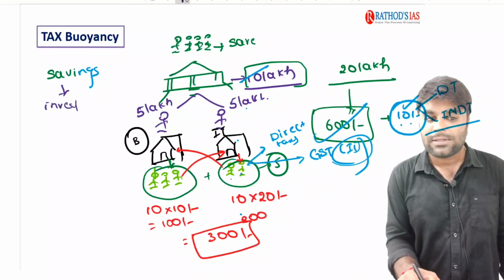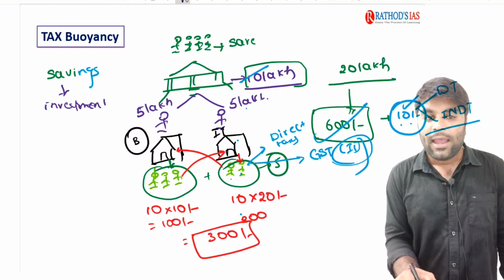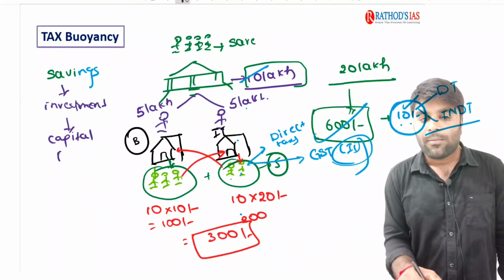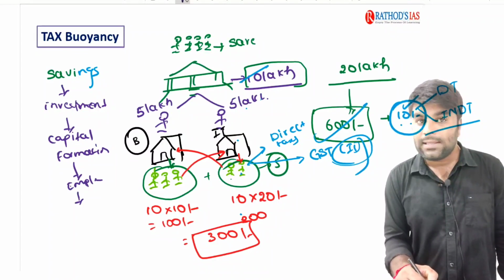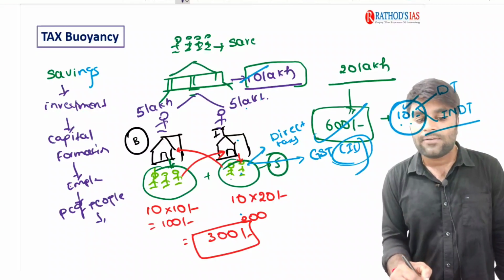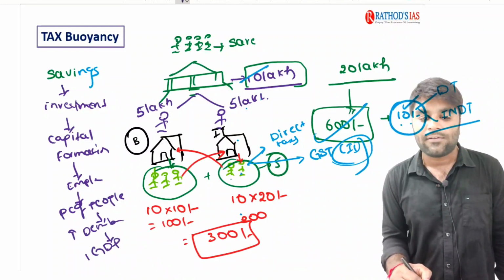So savings in an economy is considered as investment, right? And with the investment, we have the capital formation. With the capital formation, we get the employment. And with the employment, the purchasing capacity of the people increases. And if the purchasing capacity of the people increases, it increases the demand for goods and services. If the demand for goods and services increases, it automatically increases the GDP.